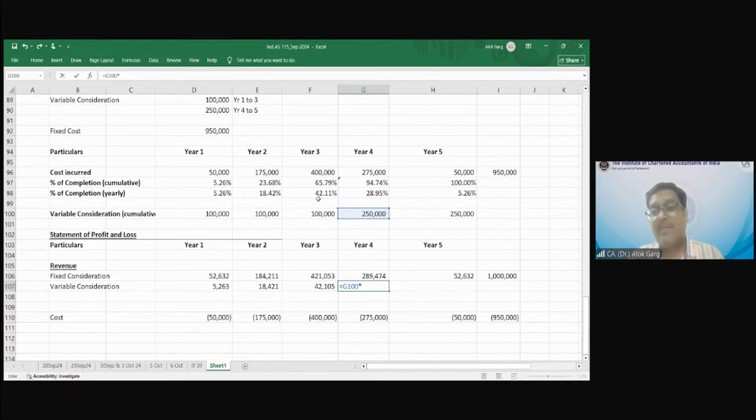Right? But this should have been estimated at 2.5 lakh, right? So if for the total 5 years the variable consideration is 2.5 lakh, what should have been the revenue to be recognized? 2.5 lakh multiply by 95%, because up to the end of year 4, 95% work has been completed. Yes or no?